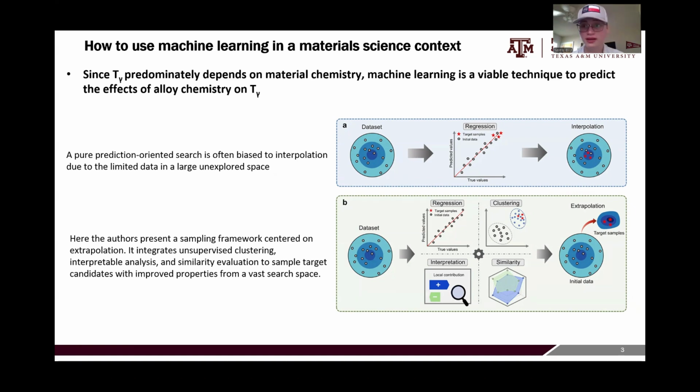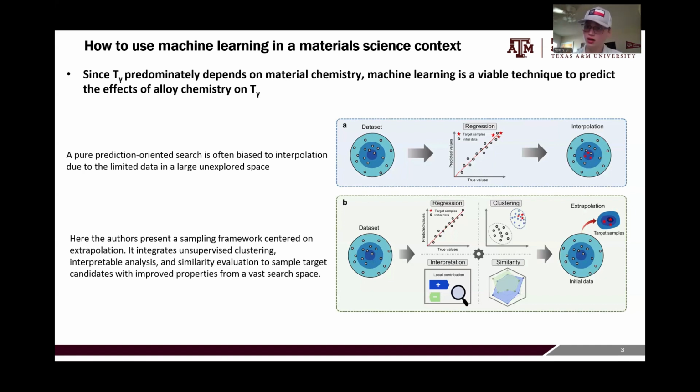So there are two main methods that the authors said you could go down. You can do a pure prediction-oriented search, where you have your data set, you do regression, and then you do interpolation. But this is often biased to only do interpolation due to limited data and a very large unexplored space, so you are not doing much extrapolating.